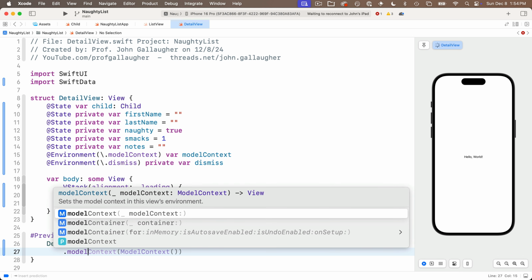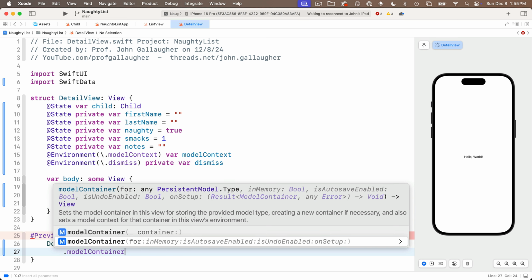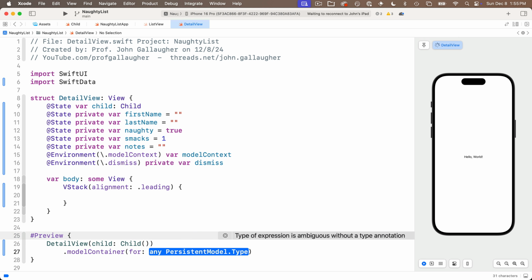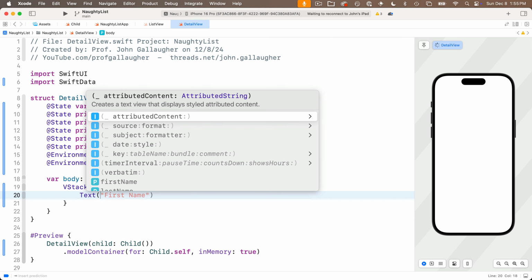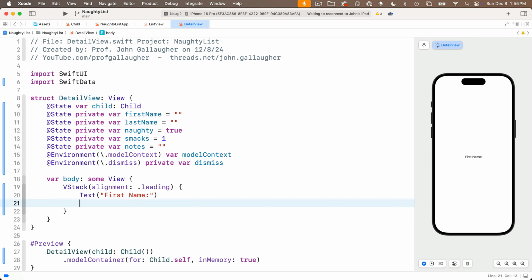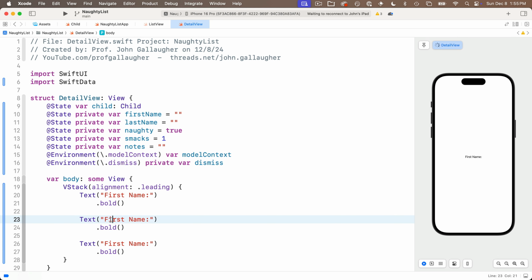And since we're working with SwiftData, we'll want to add the .modelContainer modifier down below with the for and inMemory option, and for is capital C Child.self, and inMemory is going to be true. Now why don't we first create those text views? So I'll say Text, and that is going to pass in "First Name:", and we'll set this to .bold. I'll paste it in twice down below. Then the second one will be last name, and the third one will be notes.